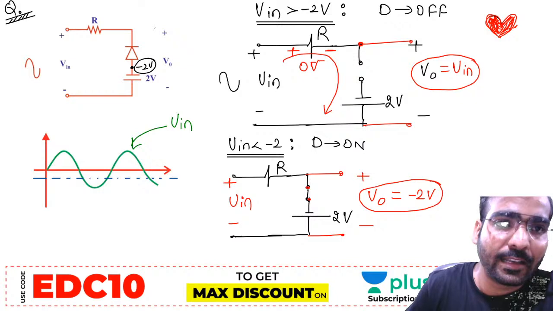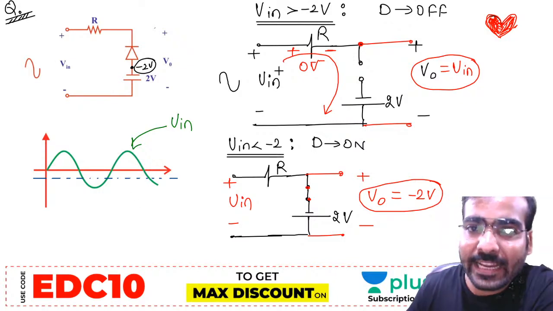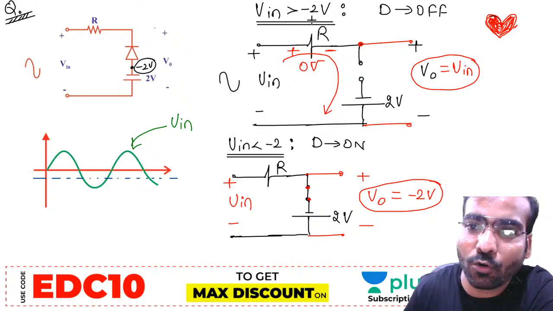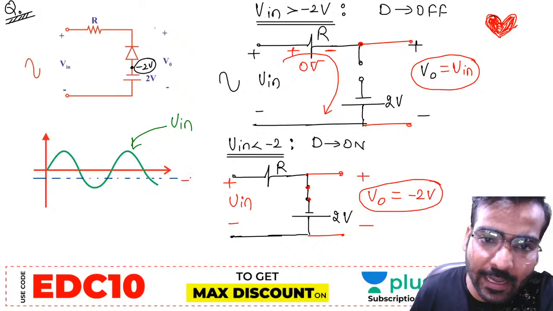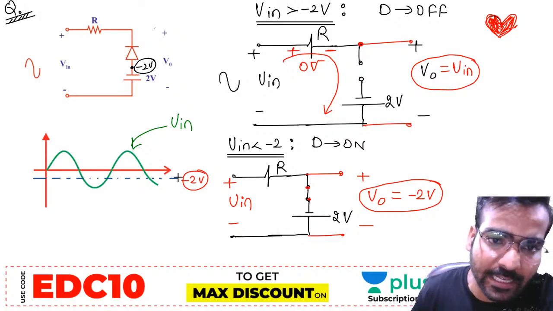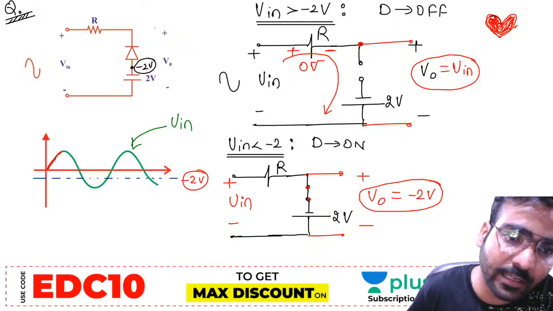Now see, draw the output waveform with the red color pen. When the input voltage is greater than minus 2 volt, what is V naught? See here, the input is greater than minus 2 volt. This is the minus 2 volt line. Input is greater than minus 2 volt, so V naught will follow the input. V naught equal to V in we are drawing.